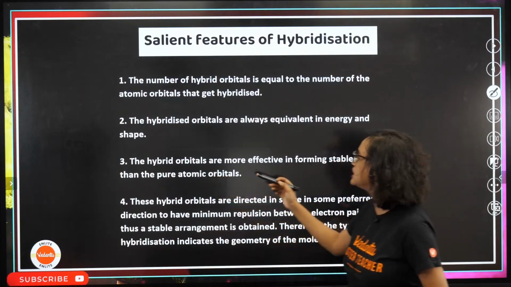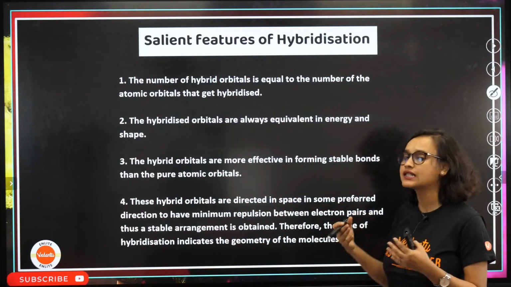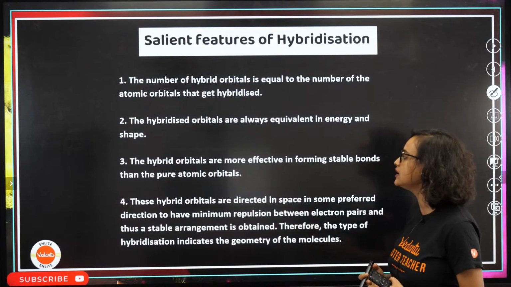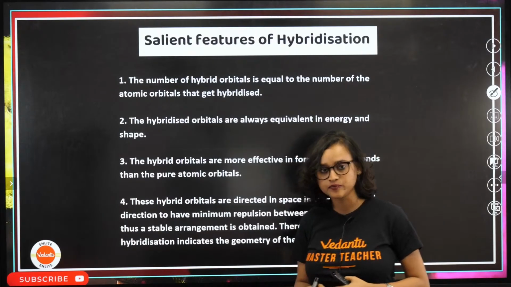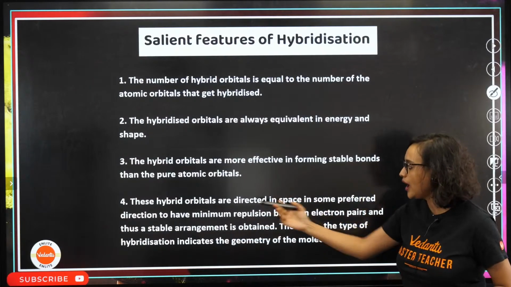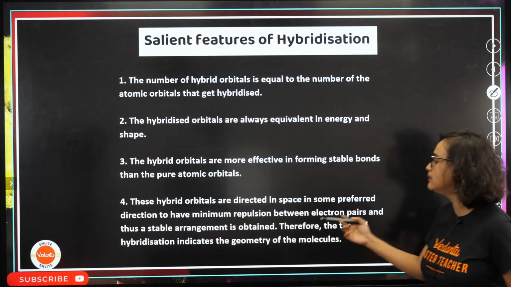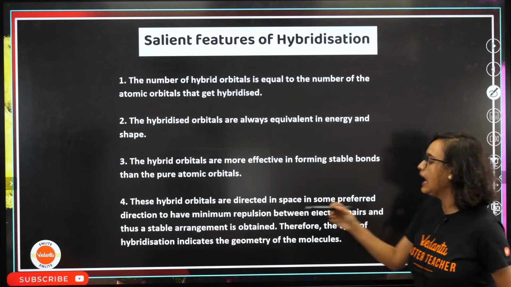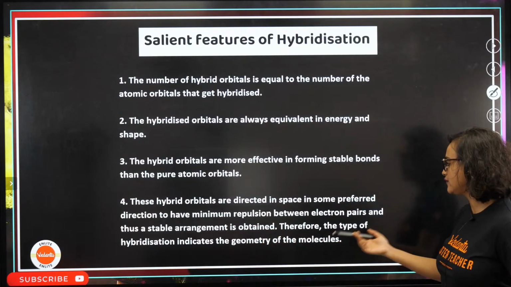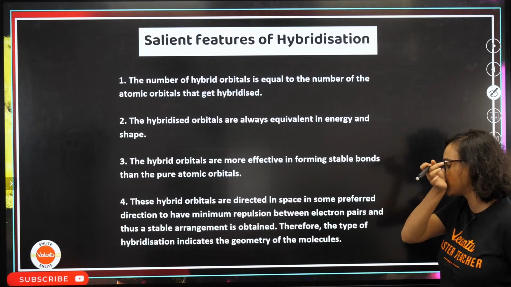The hybrid orbitals are more effective in forming stable bonds than the pure or atomic orbitals. These hybrid orbitals are directed in space in some preferred direction to have minimum repulsion between electron pairs, and thus a stable arrangement is obtained. Therefore, the type of hybridization indicates the geometry of the molecules.